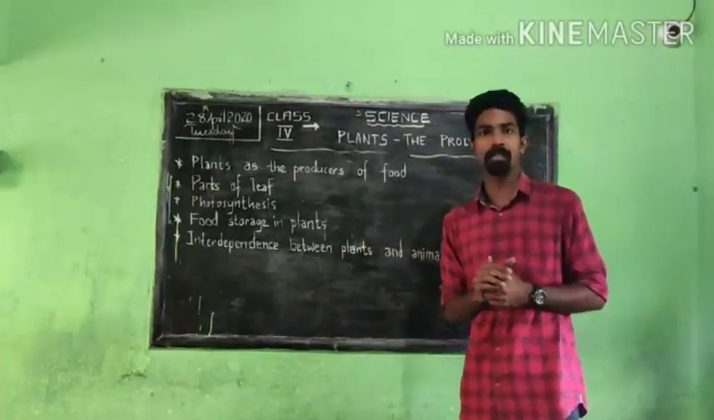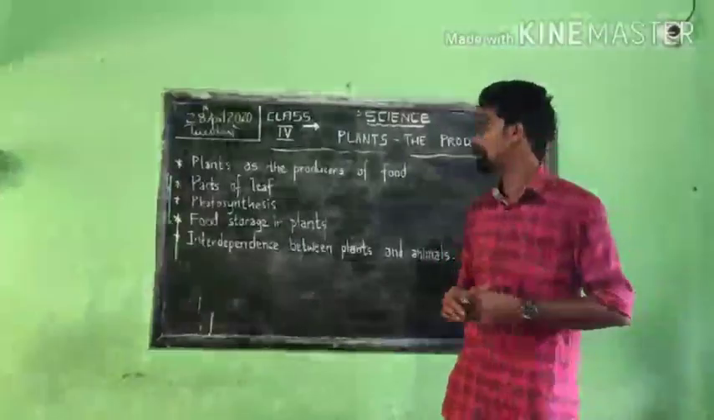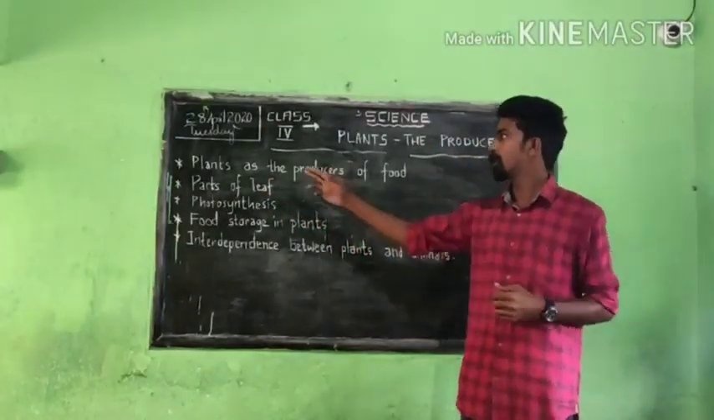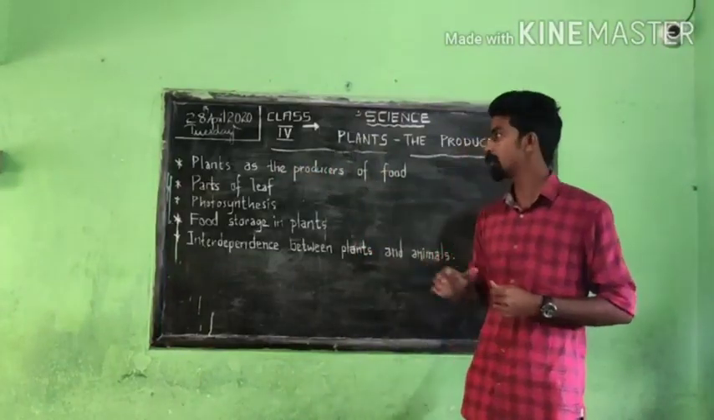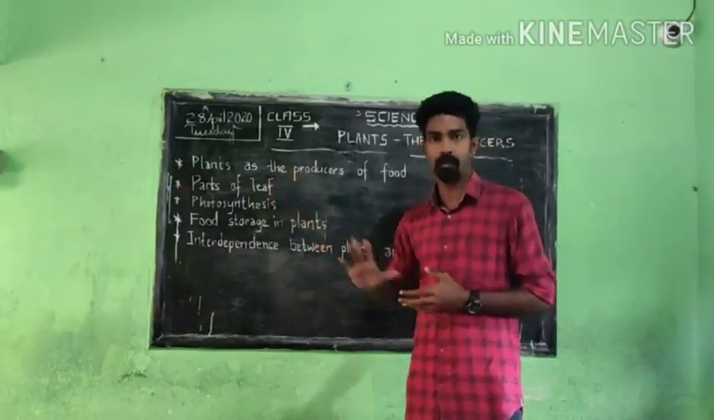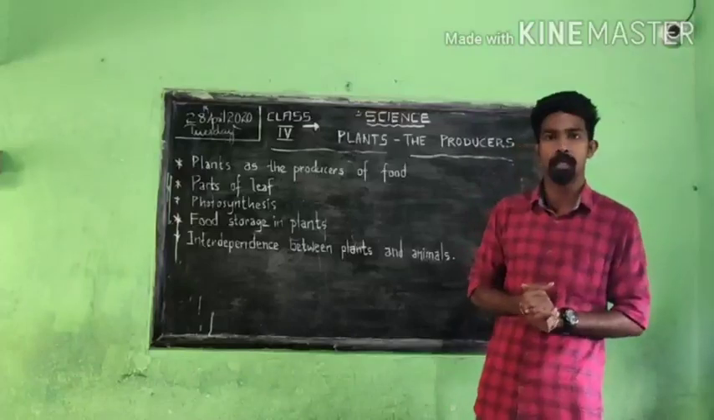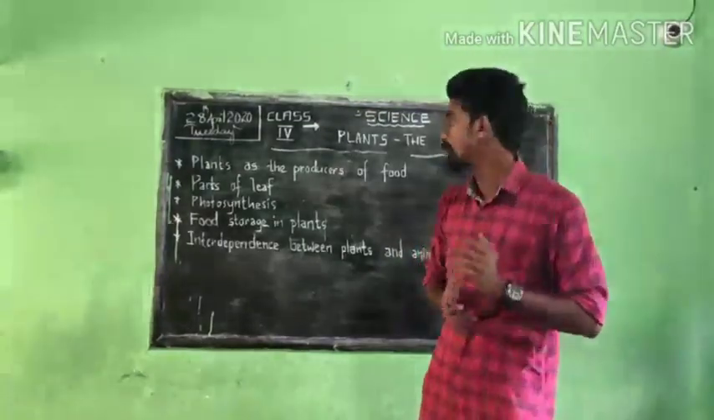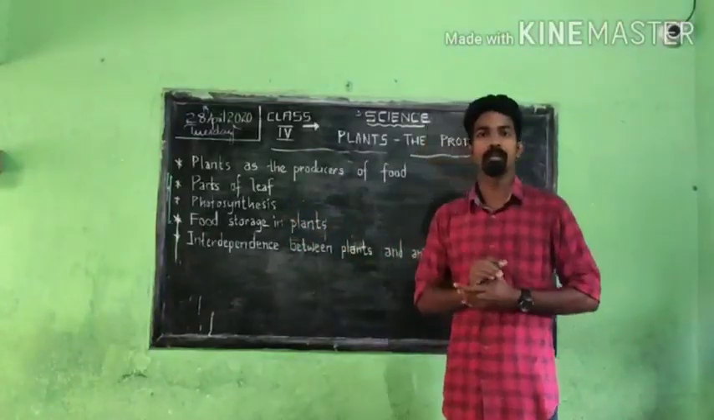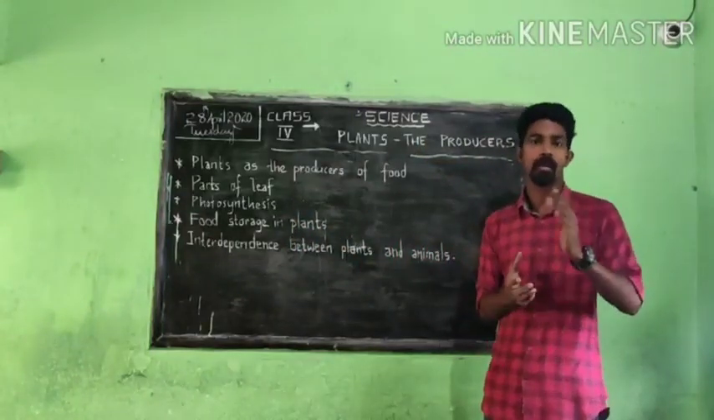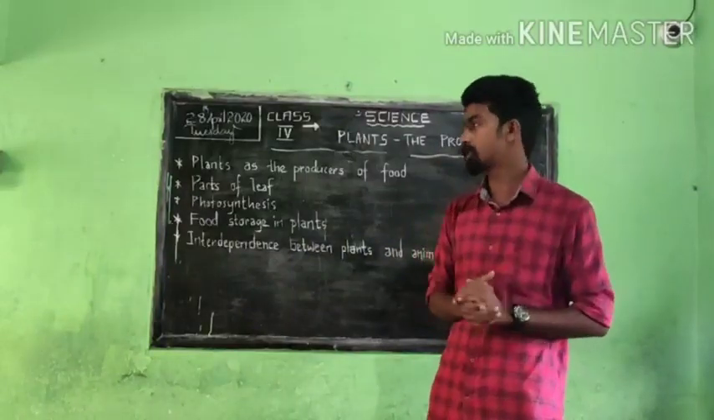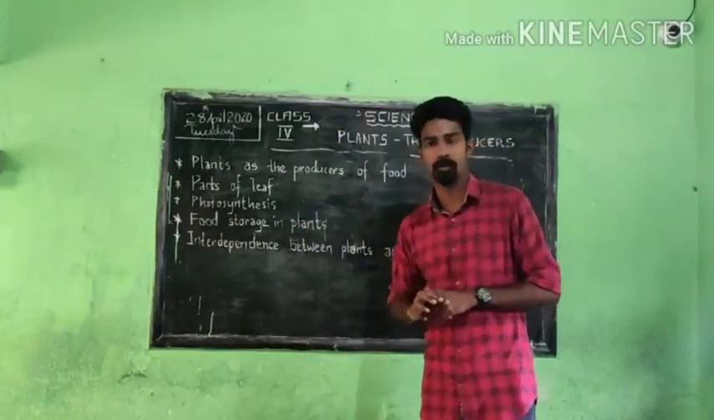In this chapter you will learn how plants produce food. The plants are the producers of food. Then the second topic, the parts of a leaf. I'll show some leaves and explain the parts of the leaves. The next one, photosynthesis, the process which happens in a plant leaf. I'll explain that food-making process.